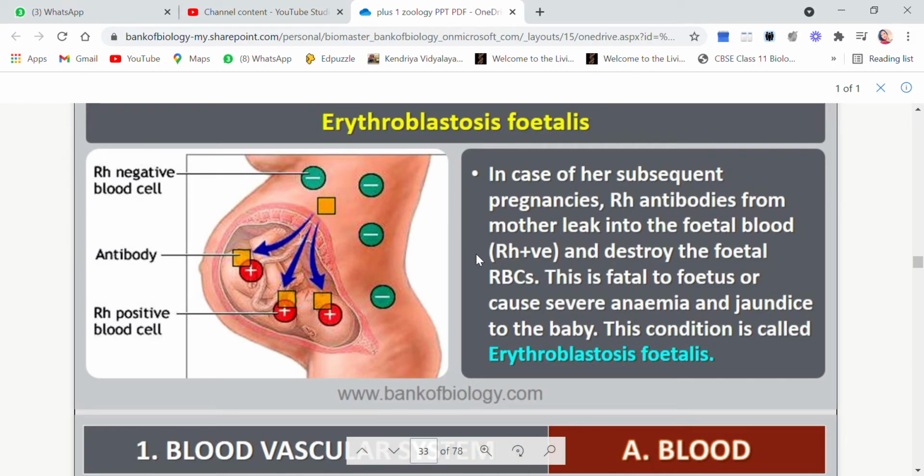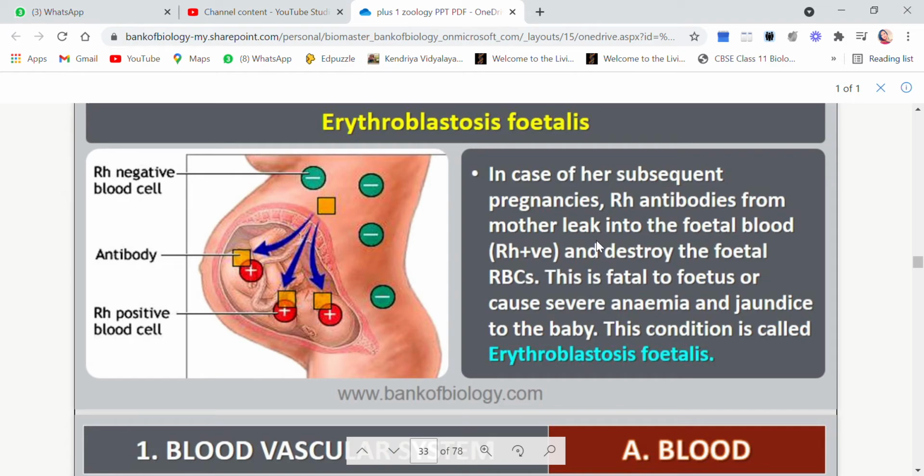That means it is against this factor. So if these antibodies reach the fetal blood, because both of them are enemies, these antibodies will kill or destroy the fetal RBCs. And if the fetal RBCs are destroyed, what will happen? This is quite fatal to the fetus and may cause severe anemia or jaundice to the baby. And this condition is called erythroblastosis fetalis.